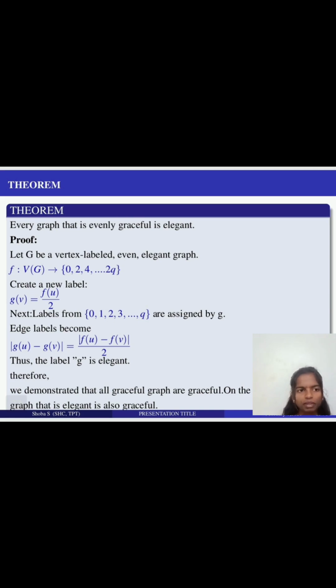Next, labels from 0, 1, up to q are assigned by g. Each edge label becomes g of u minus g of v, which is equal to f of u minus f of v divided by 2. Thus, the labeling g is graceful. Therefore, we demonstrate that all even graceful labelings are graceful. On the other hand, every graph that is elegant is also graceful.